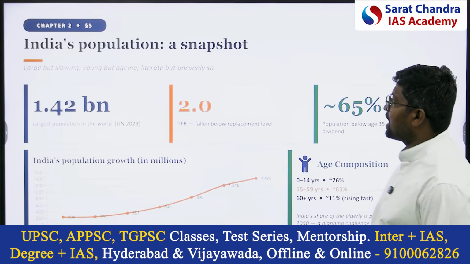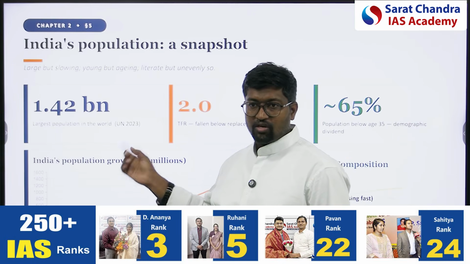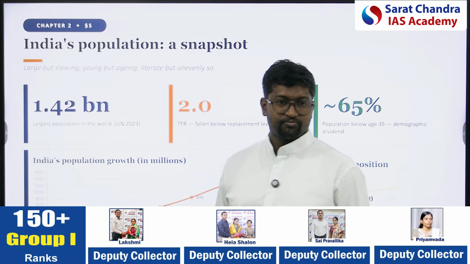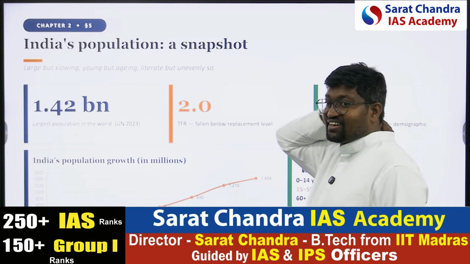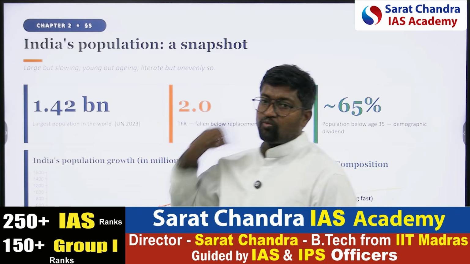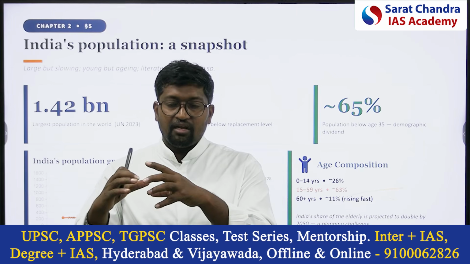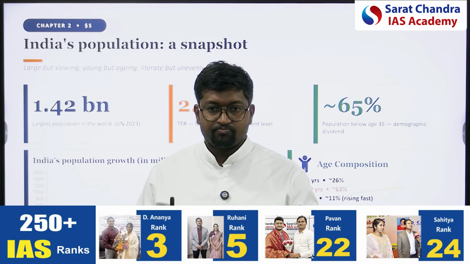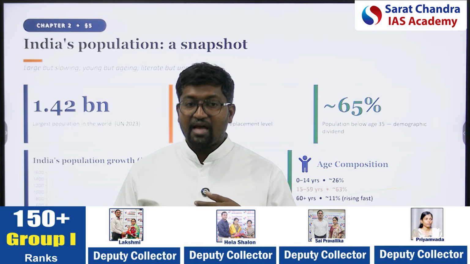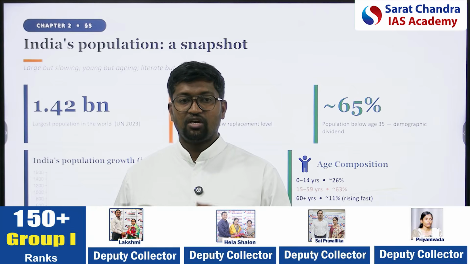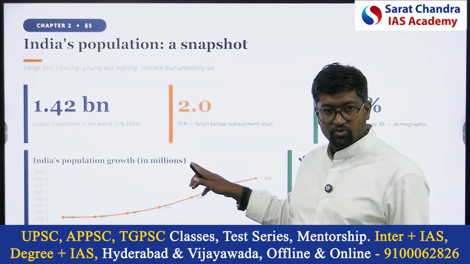So India's population snapshot means, now according to the United Nations survey, how much is the population of India? 1.42 billion. Okay. So total fertility rate. What do you understand by total fertility rate? You don't know what is total fertility rate. Total fertility rate is, on average, how many children are being given birth to by an average Indian couple? That is 2. In India, the total fertility rate is 2.